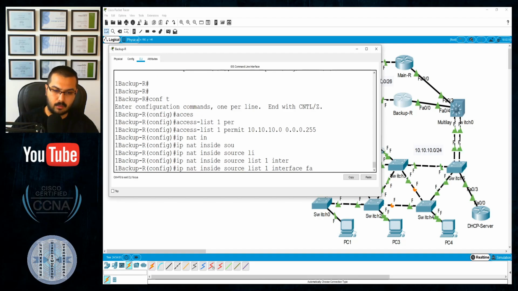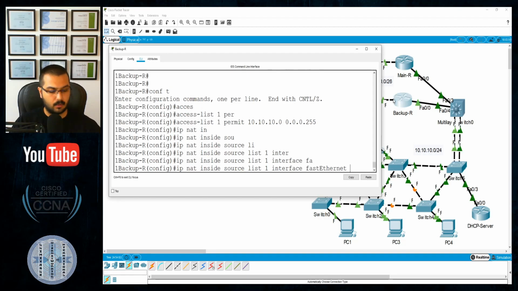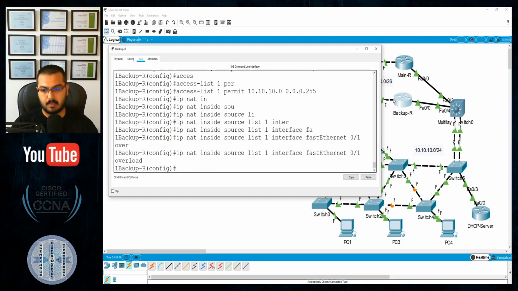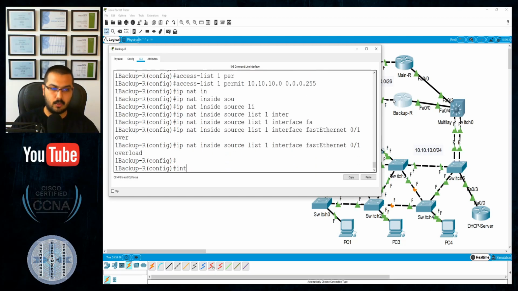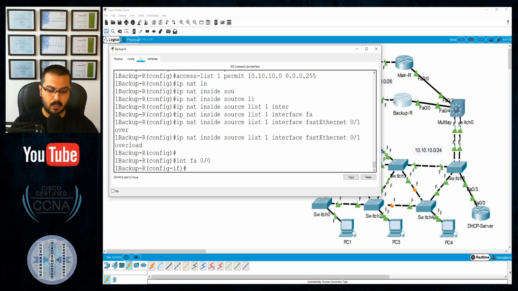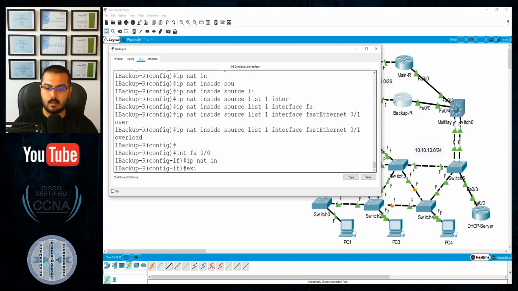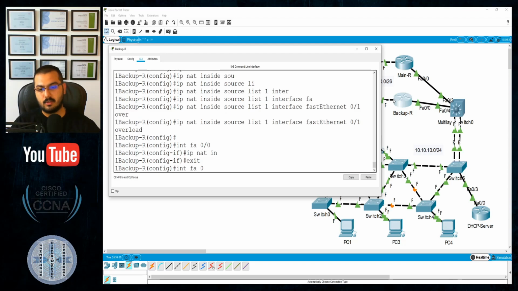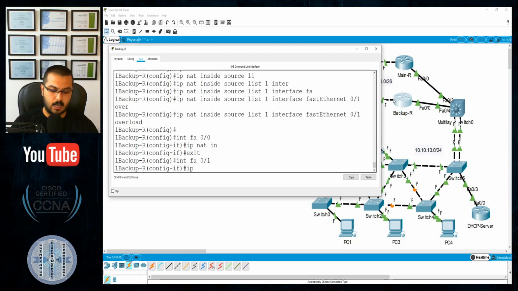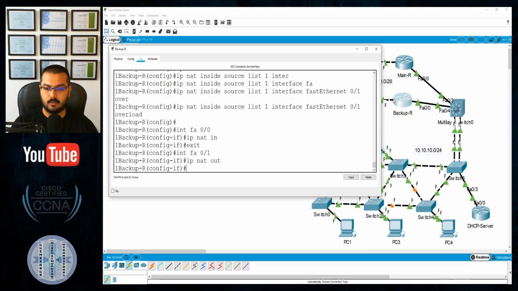Make it the FastEthernet 0/1 IP address. Never forget the overload, please. Done. Interface FastEthernet 0/0 is IP NAT inside. Interface FastEthernet 0/1 is IP NAT outside.